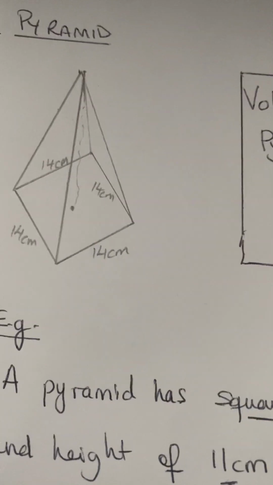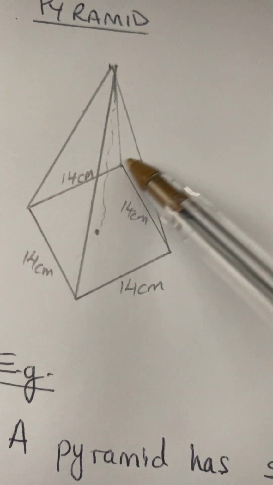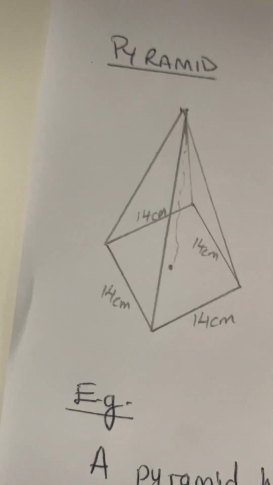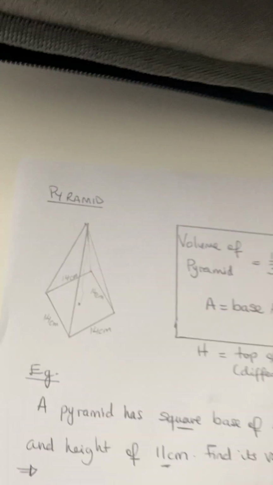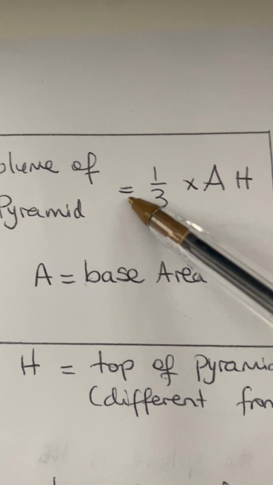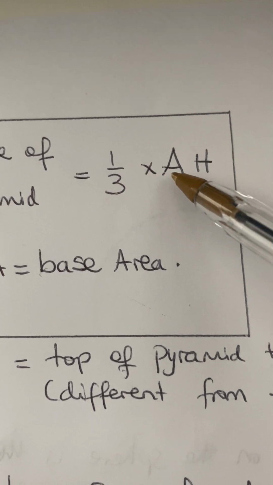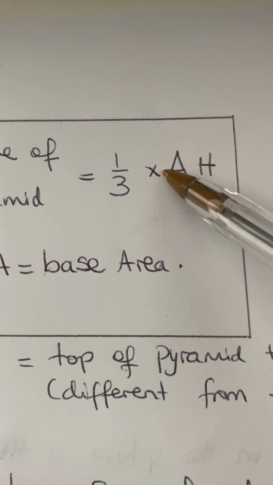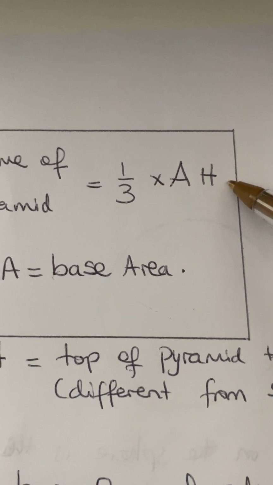Now a pyramid, okay, a square pyramid. So the volume of a pyramid is 1/3 the area of the base times the height.